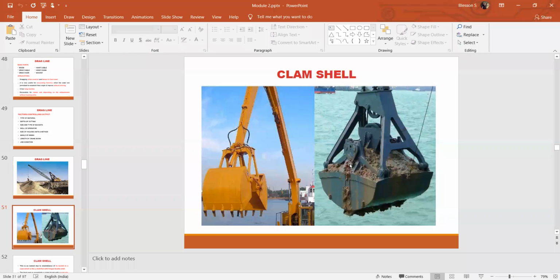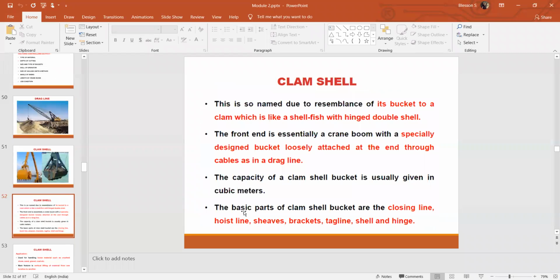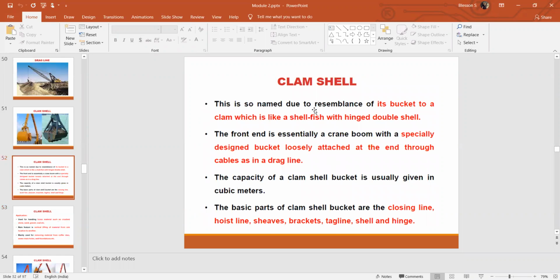It has an opening bucket, two buckets which are clamped together, which are joined together. Here the jointing is there. Two buckets are there, and it is used for excavating larger amounts of materials. It is named so due to the resemblance of its bucket to a clam, which is like a shellfish, hinged to a double shell.